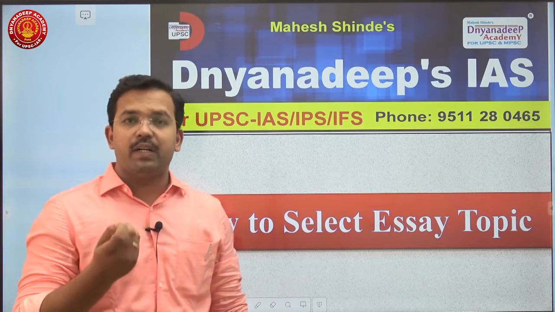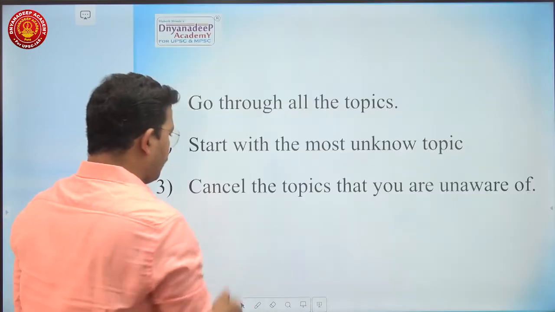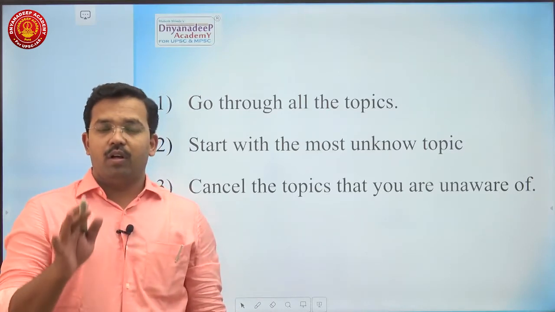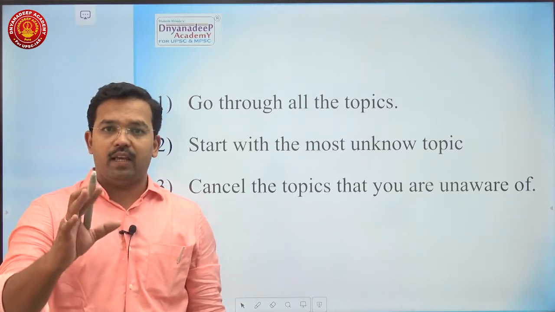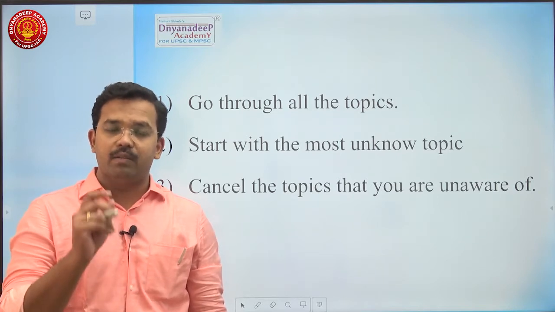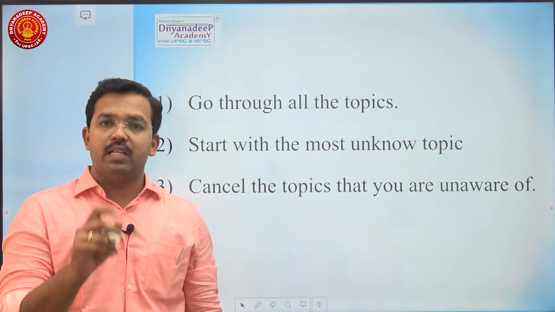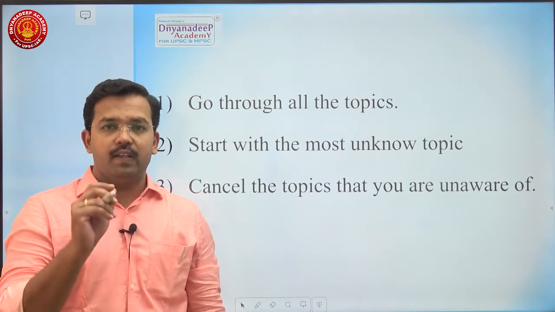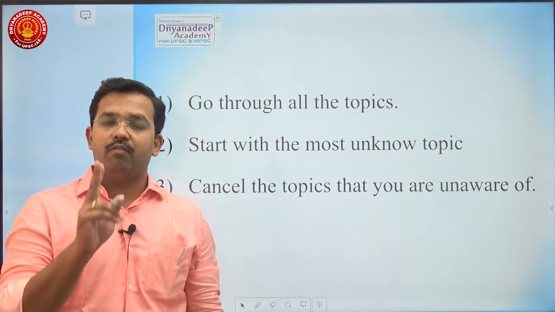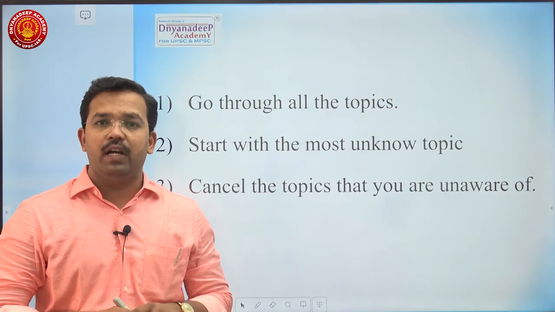So you have to keep certain key factors in mind when you are selecting an essay. What we know is, you have two sections, section A and section B. Out of these two sections, you have to choose one essay compulsorily from each section. It is compulsory that you select at least one essay from every section. In this way, you write two essays for 250 marks in your paper. Each essay carries 125 marks.